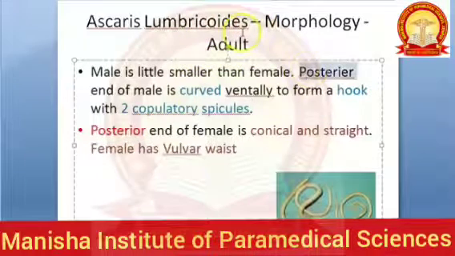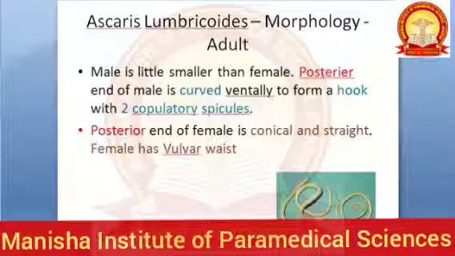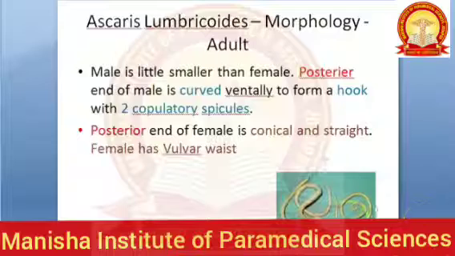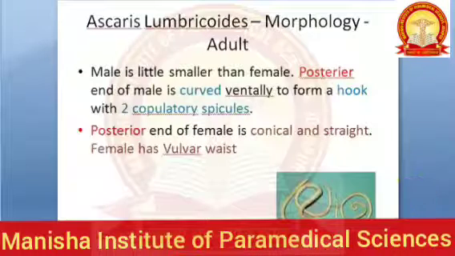Here we are talking only about the very prime features. We are not going into so many more details. There are so many more details about these worms. The morphology, this is just a gist. They have lips, they have papilla, they have an anal opening. All that you should read more from the textbook.